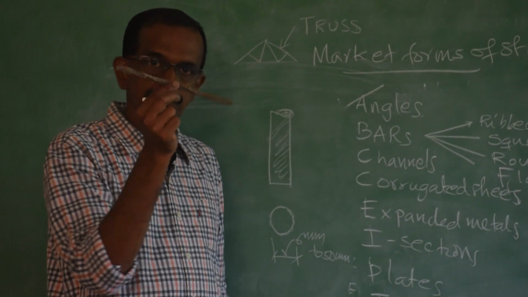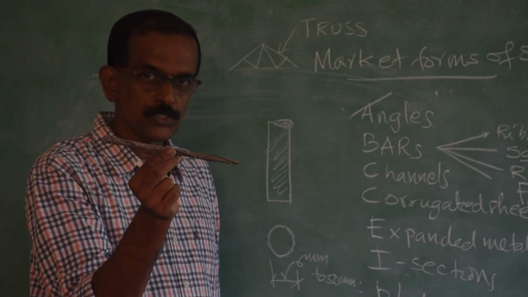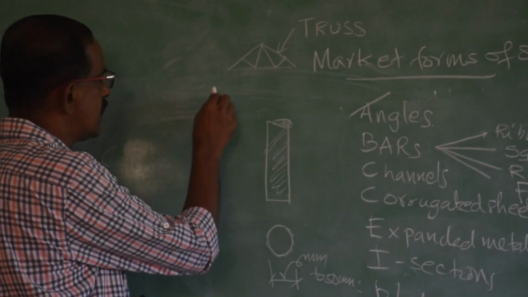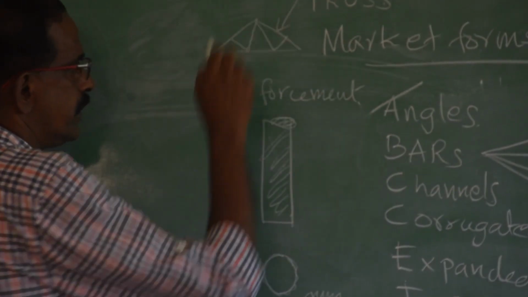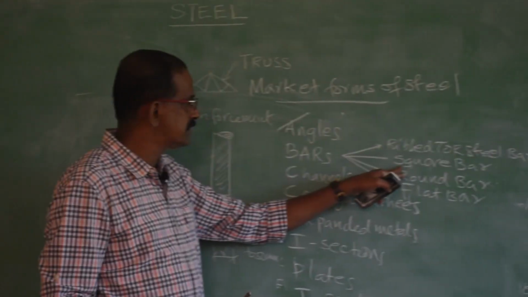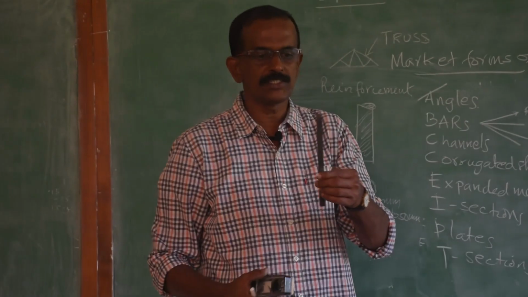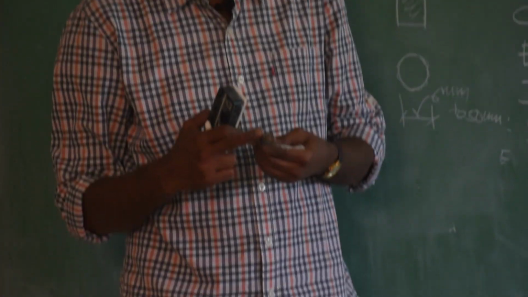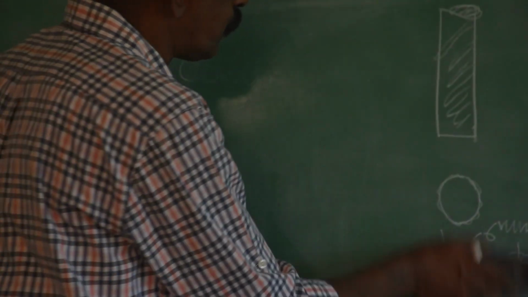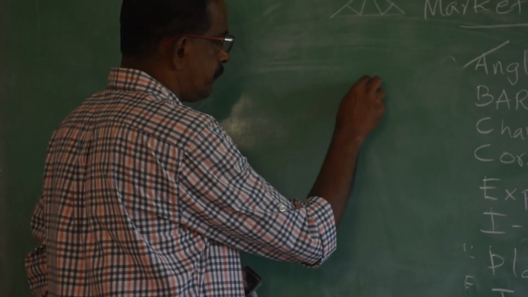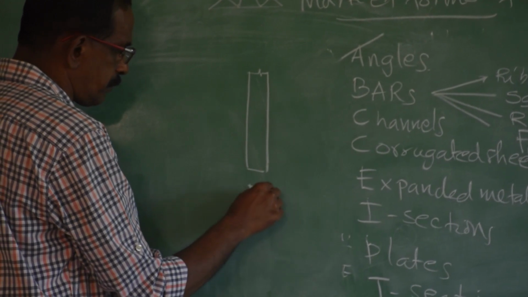So, where is it used? Ribbed Torr steel is mainly used as reinforcement in concrete. Now, coming to the second one, that is square bar. If the sides are of equal length, that is called a square bar. Here you can see the sides are of equal length, 10 mm by 10 mm. This is a square bar. If you draw the front view, the elevation looks like this, and the top view, that is the plan, looks like this.